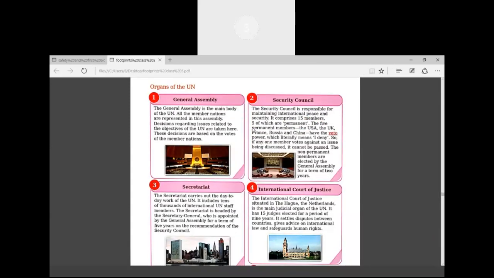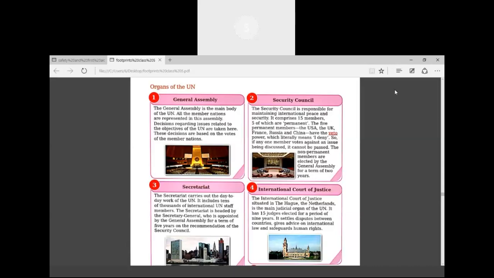It includes tens of thousands of international UN staff members. Whosoever the employees are in the United Nations, they all work in the Secretariat. Secretariat is headed by the Secretary General, who is appointed by the General Assembly for a term of 5 years on the recommendation of the Security Council. So you don't get confused.